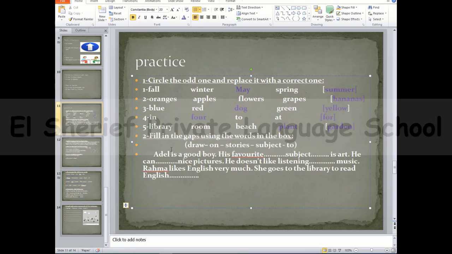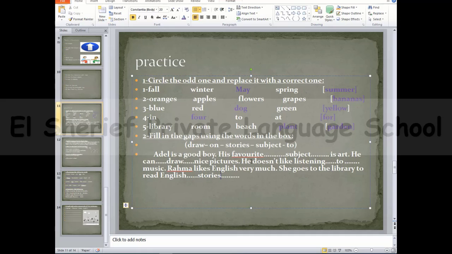He can what? Nice pictures. He can what? Of course, he can draw. He can draw nice pictures. He doesn't like listening what music? Of course, it's listening to music. Rahma likes English very much. She goes to the library to read English stories.